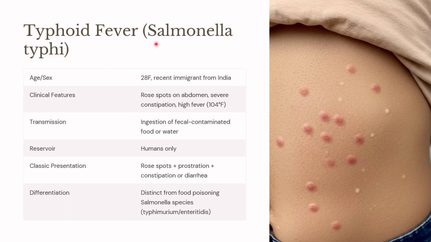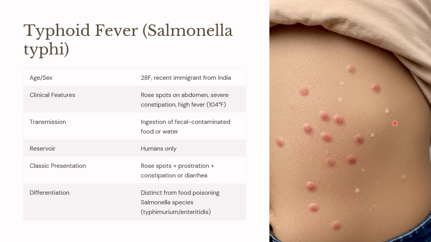What about typhoid fever or Salmonella typhi? Mostly the question will be like an immigrant, a female who has recently immigrated to the US from India, and there are rose spots on the abdomen, presenting with severe constipation and fever. The question asks, how is this condition acquired? You should know that this is typhoid fever and it is due to ingestion of fecal-contaminated food or water. For Salmonella typhi, humans are the reservoir.